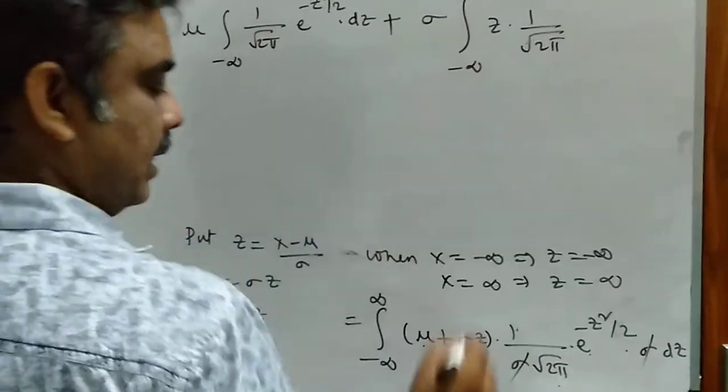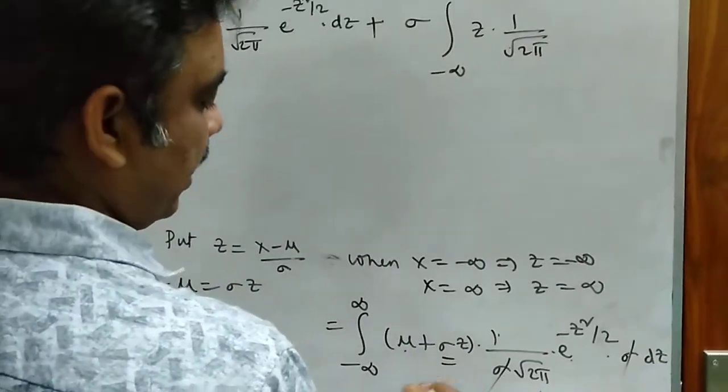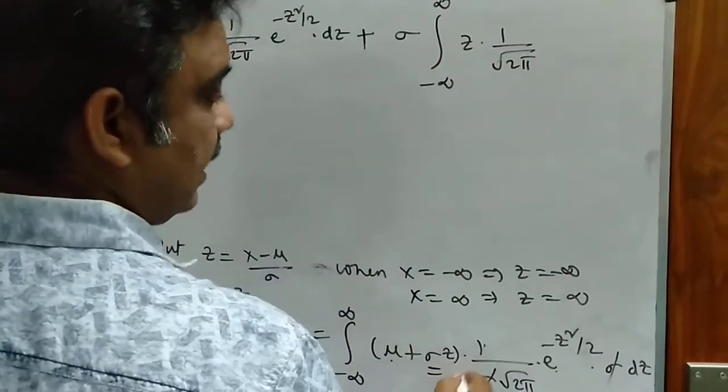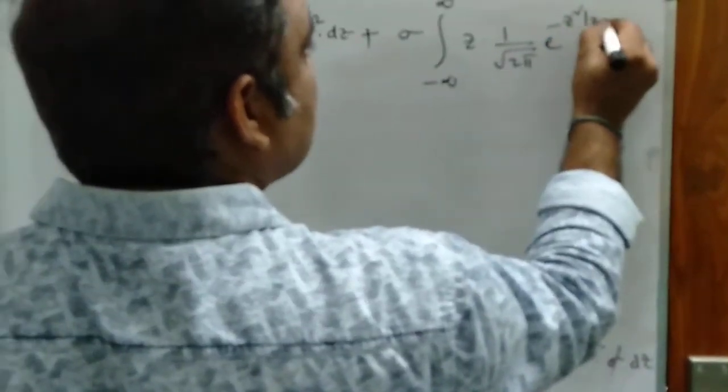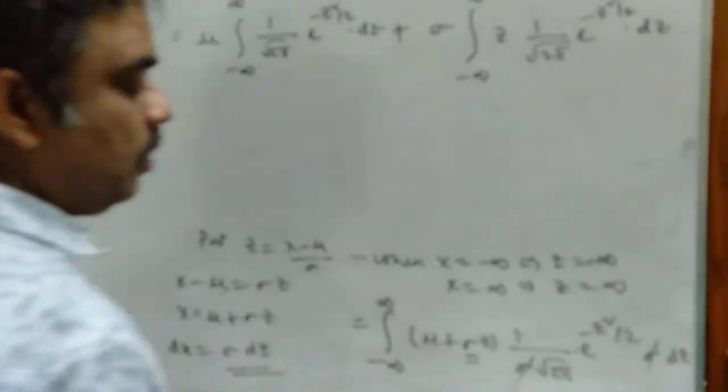So the first term is mu times 1 by root 2 pi e power minus z square by 2 dz, and the second term is sigma times the integral of z into 1 by root 2 pi e power minus z square by 2 into dz.